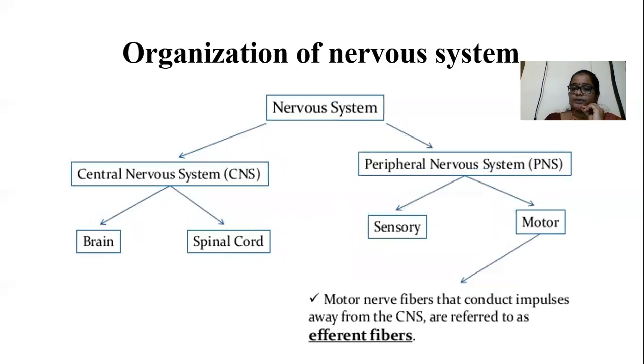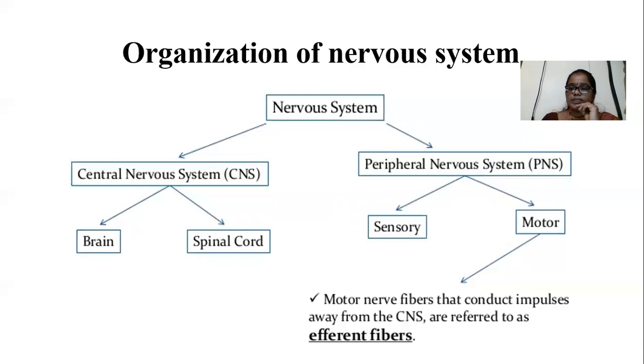Then what are motor neurons? Motor nerve fibers conduct the impulses away from the CNS. That is called efferent fibers. Our motor nerve fibers conduct the nerve impulses towards the effector organs. That is also called efferent neurons, also known as efferent fibers or motor neurons.